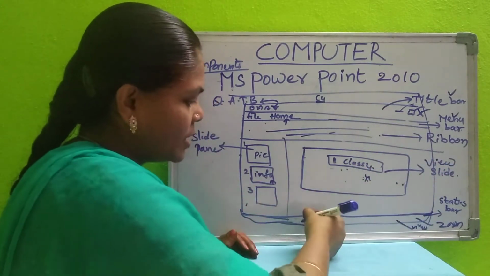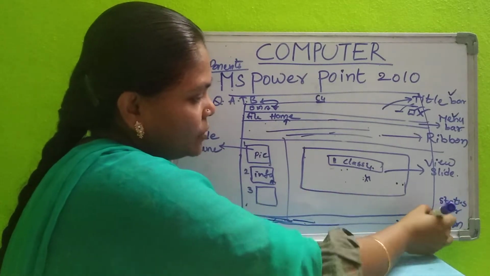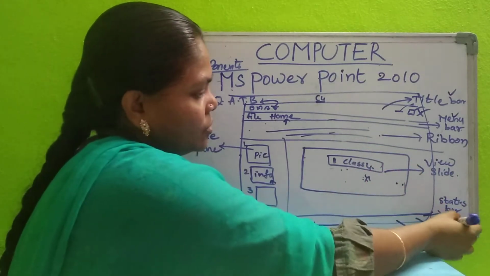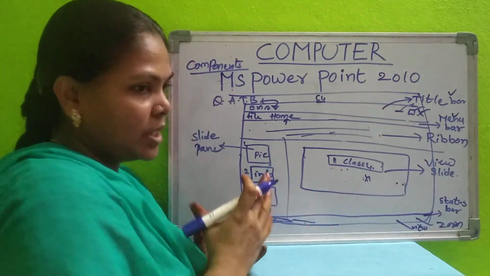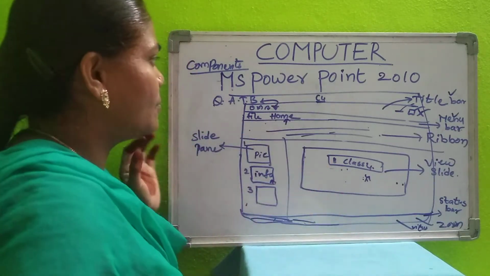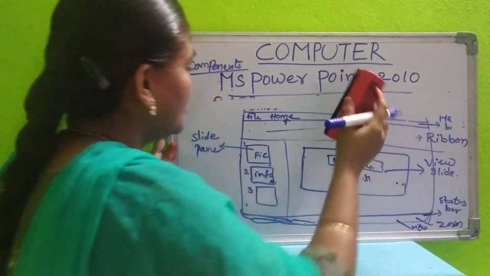Next, on the status bar, how many slides you have, that number will be displayed. And you can view the slides in thumbnails or zoom in. You can zoom in and zoom out the slide. That means you can magnify it and you can zoom out. So all these are the components of MS PowerPoint. Now we will see what options we have in the File tab.